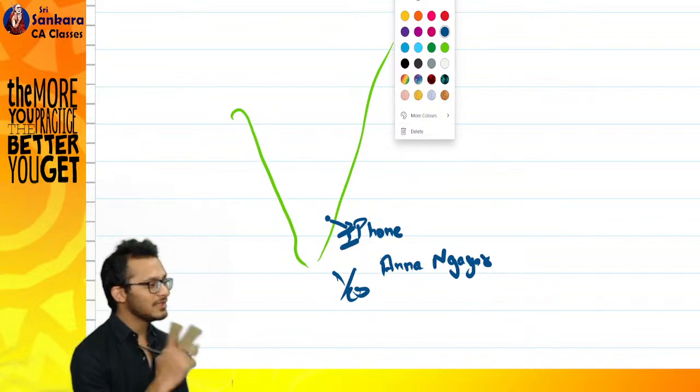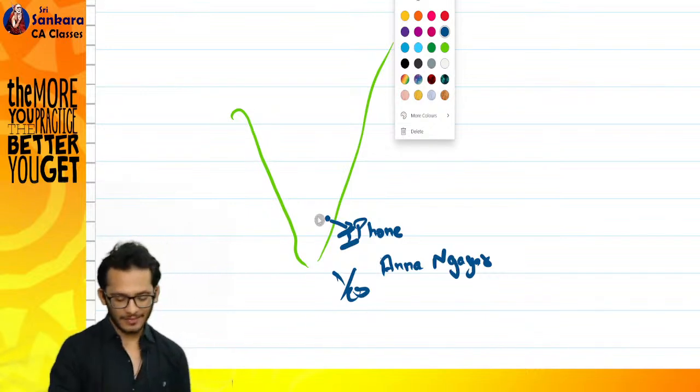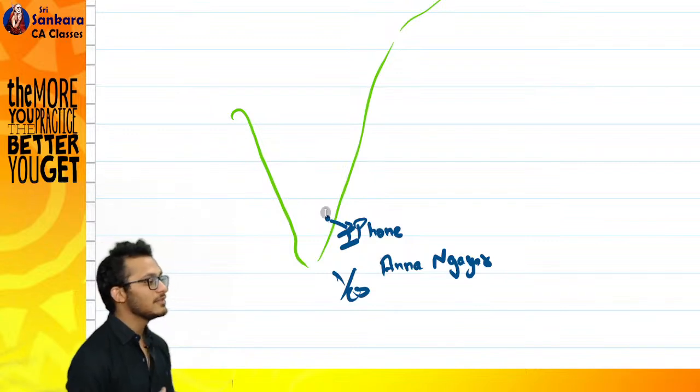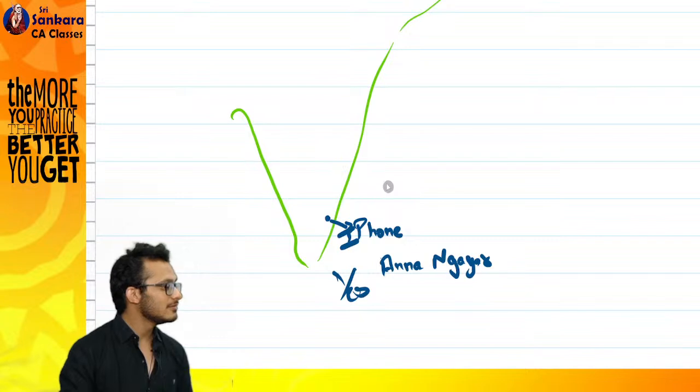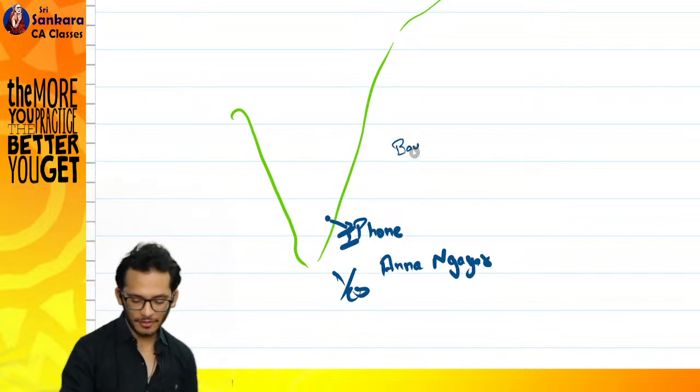Yes. Question number 2. He is not in Chennai. There are waters here. Which water is this? Bay of Bengal. So here is Bay of Bengal.